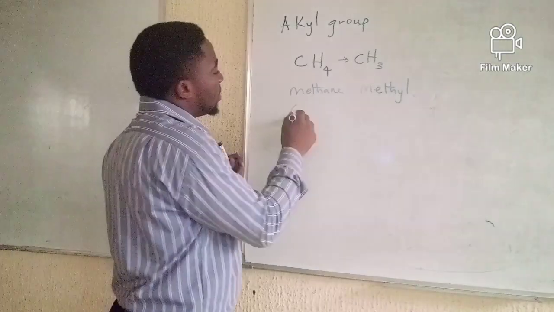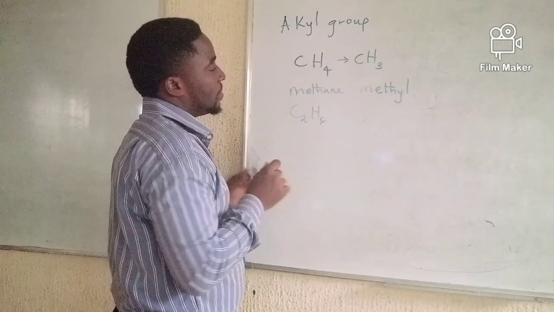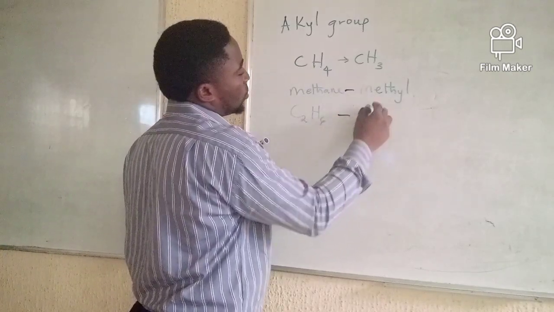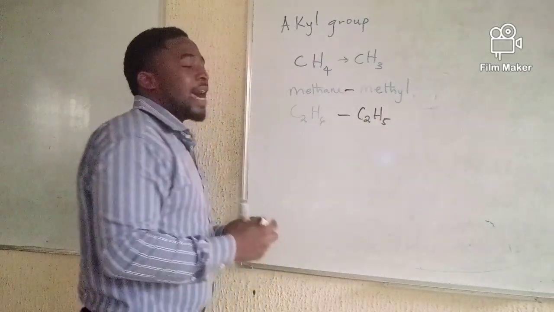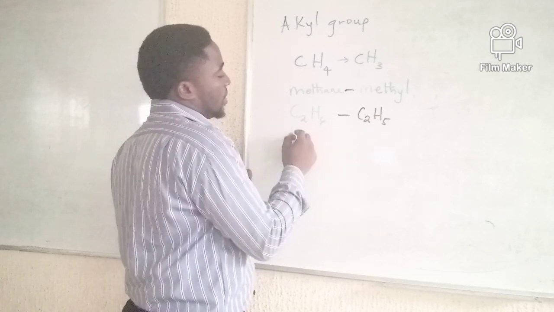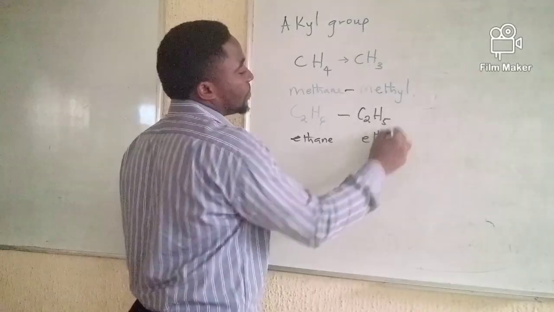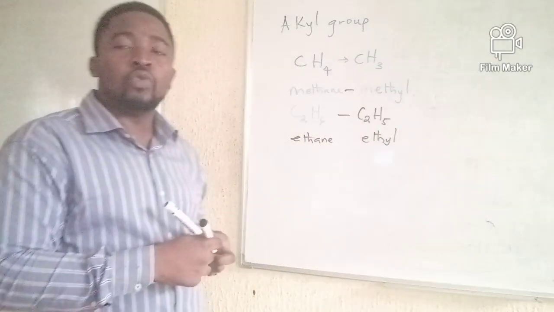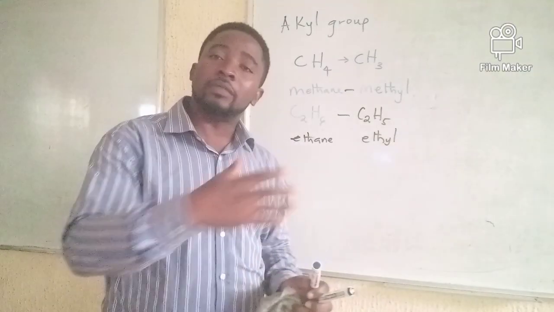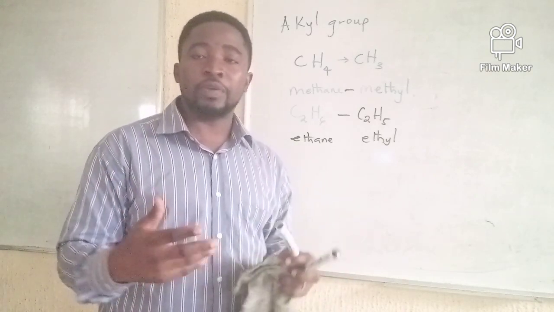So in the same way, C2H6, which is ethane, we change to C2H5 when I remove one hydrogen atom. And then the name changes from ethane to ethyl. From ethane to what? Ethyl. Okay, so an alkyl group such as methyl, ethyl, propyl can function as a substituent group in a given hydrocarbon